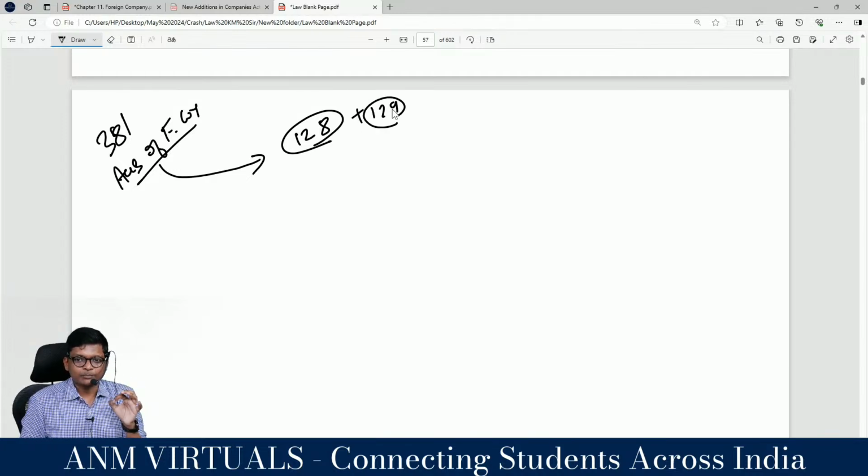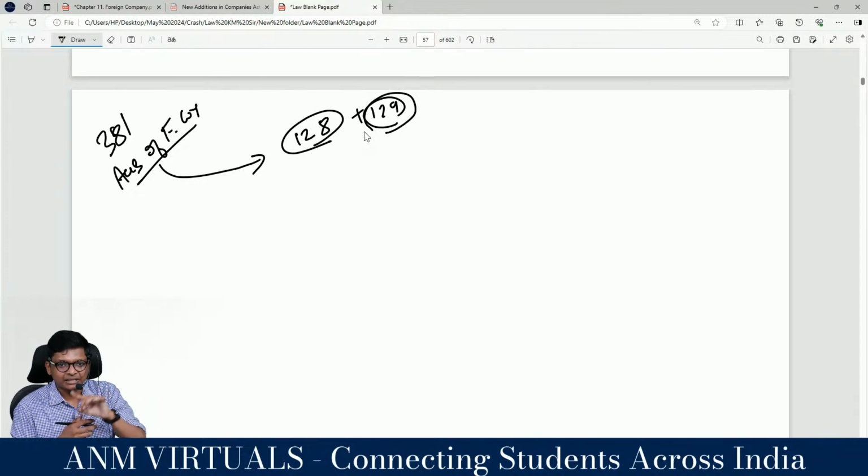First, let me give you a simple point. Whatever you studied here, the same thing is applicable here. Whatever you studied in 129 and 128, the same thing is applicable here. But let's do a revision of that once.